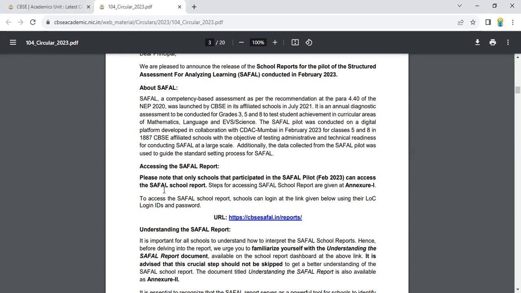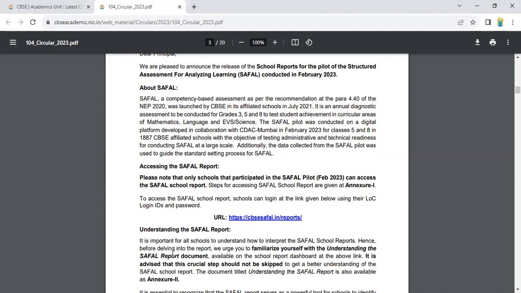Accessing the SAFAL report. Please note that only schools that participated in the SAFAL pilot February 2023 can access the SAFAL school report. Steps for accessing the SAFAL school report are given at Annexure first. To access the SAFAL report, schools can log in at the link given below using their LOCs, login IDs, and password. This is the URL given, http cbse safal.in reports.